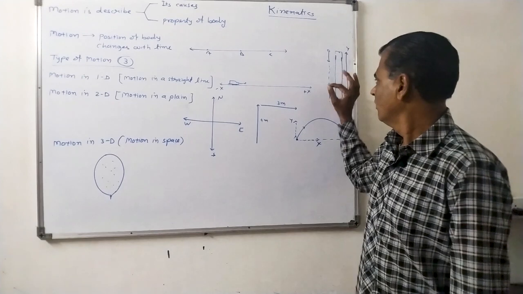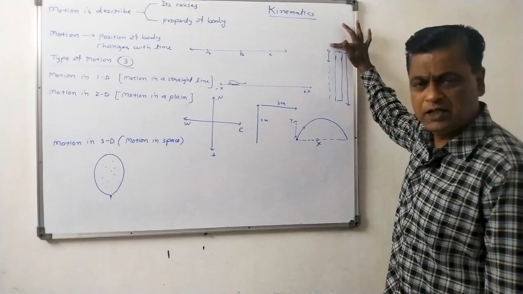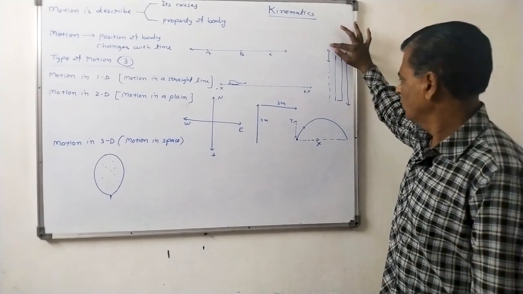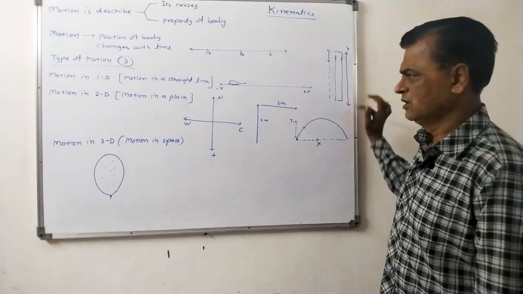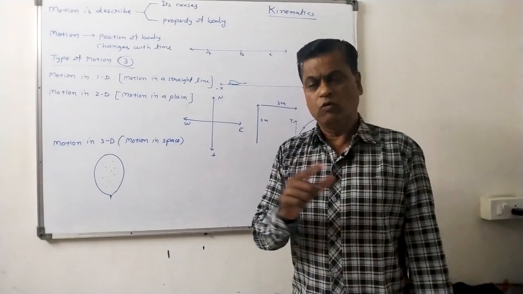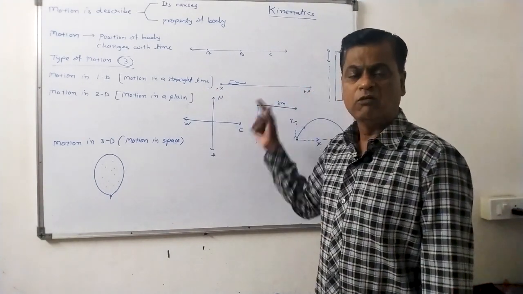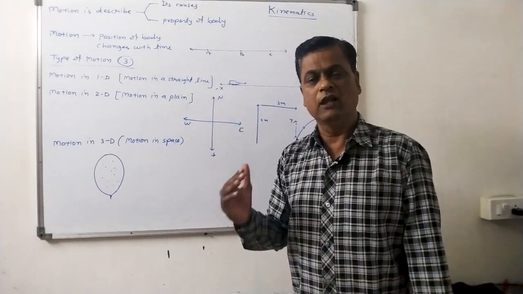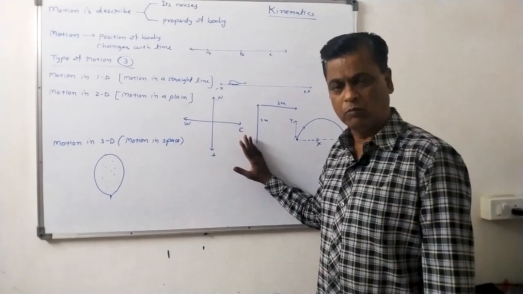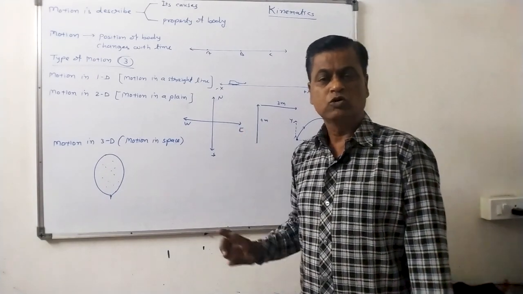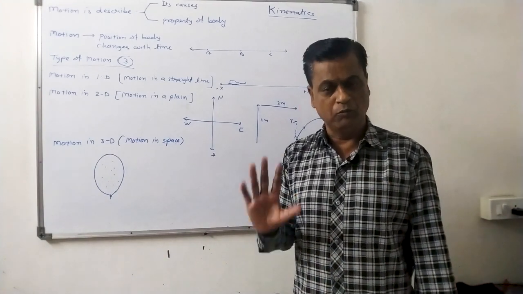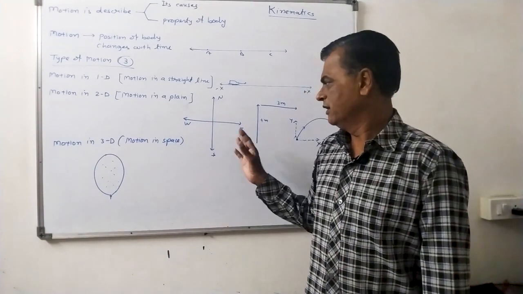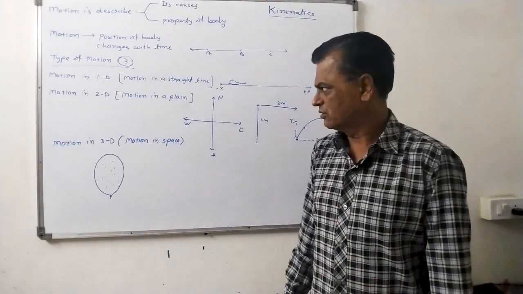Second example, when a ball is released from the top of the building, then the path of the moving ball is taken as a vertical line, say the y-axis. So here the horizontal line is the x-axis, the vertical line is the y-axis, and the line perpendicular to the plane of the board is the z-axis. So out of three axes, if any one axis is taken as the path of the moving body, then the motion is known as one dimensional.